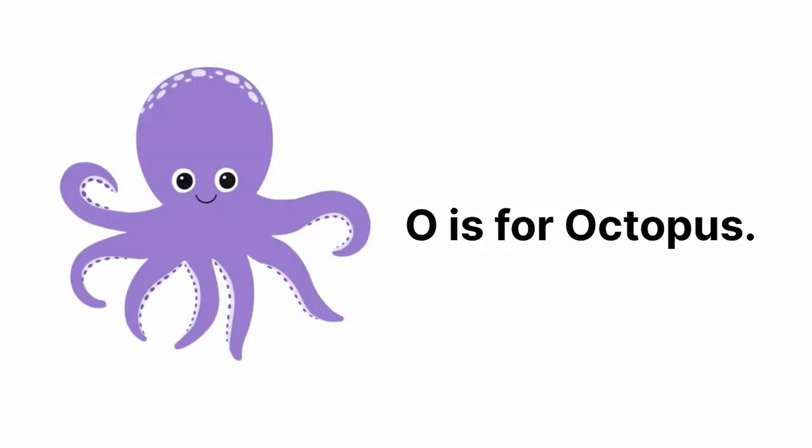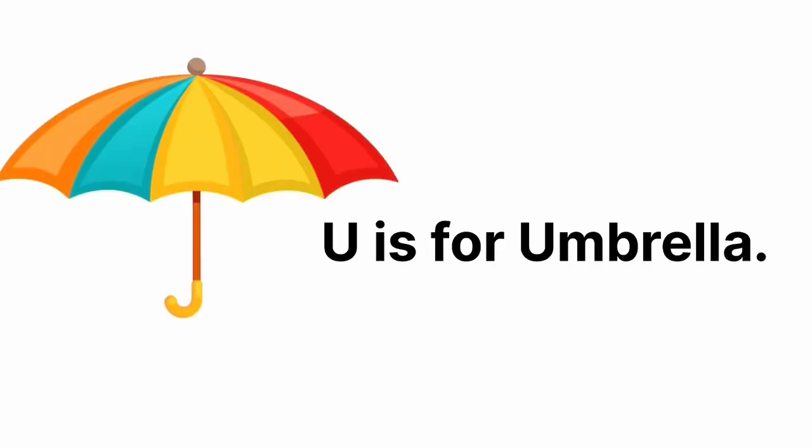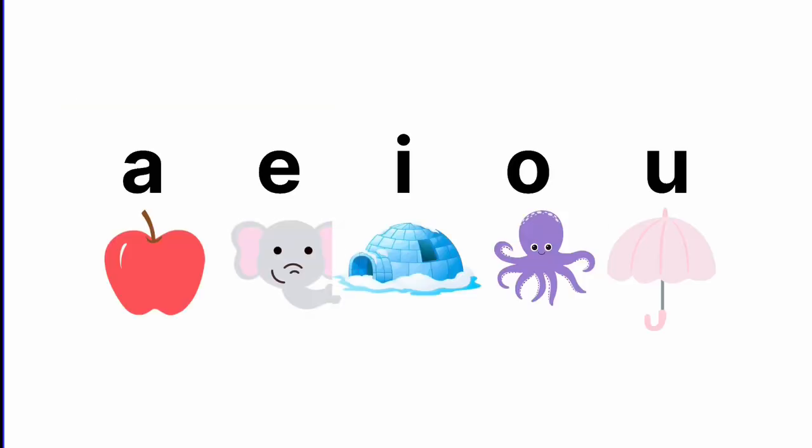O is for octopus. O sound is O. Octopus. U for umbrella. U sound is A. Umbrella. Okay children, now say with me.